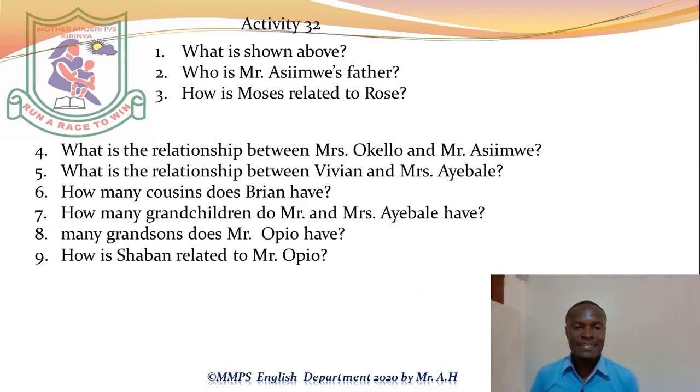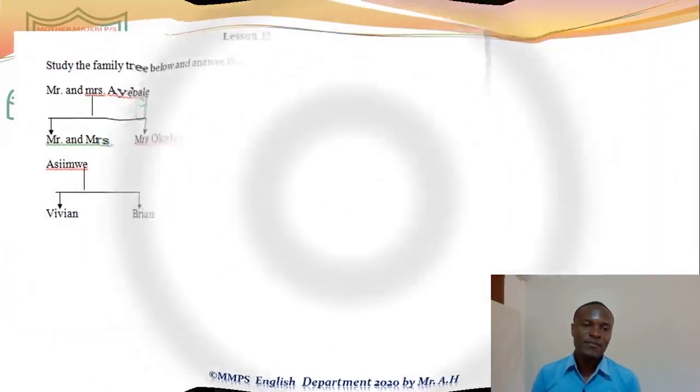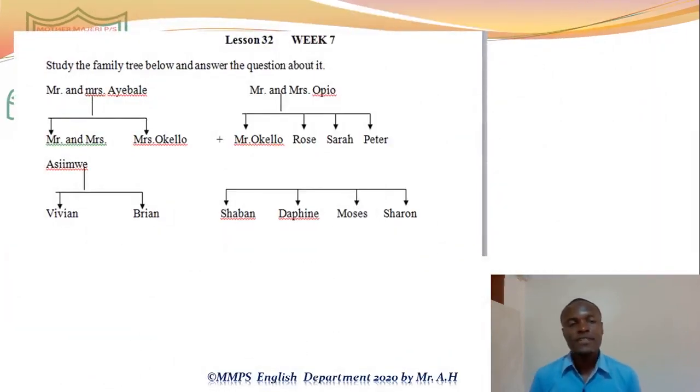How many grandsons does Mr. Opio have? There we have to cross-check through the names, because some names are for females, others for males. For example, I don't expect any boy to be called Vivian. So Vivian can't be a grandson, she's a granddaughter. Brian, that's a grandson.